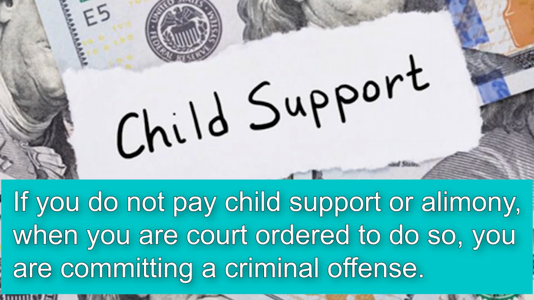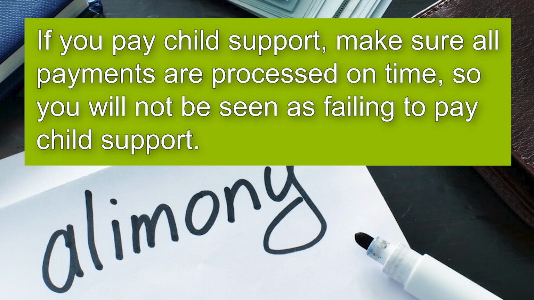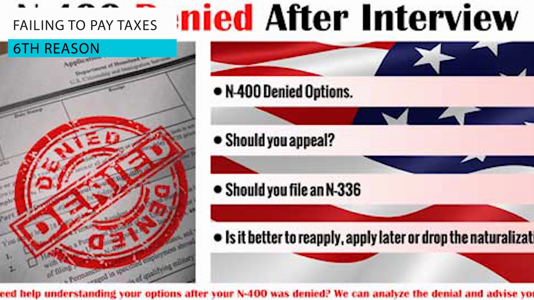If you do not pay child support or alimony when you are court-ordered to do so, you are committing a criminal offense. The USCIS sees this as you not being in good moral standing. If you pay child support, make sure all payments are processed on time, so you will not be seen as failing to pay child support. The sixth reason is failing to pay taxes.